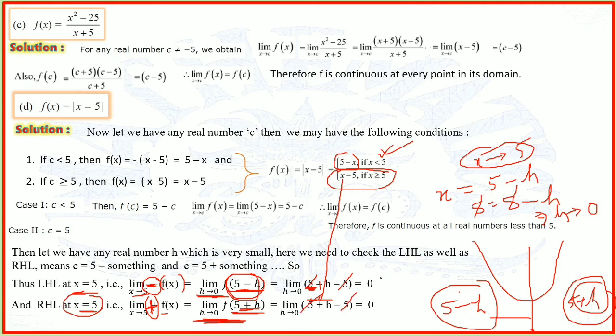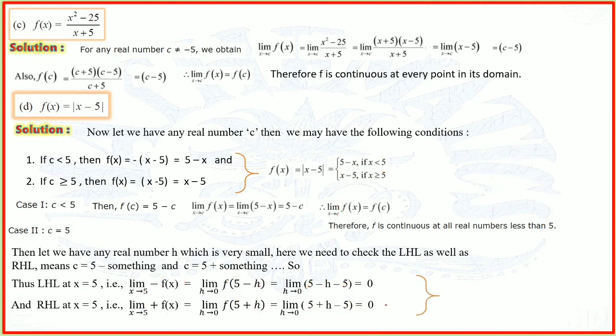Since the left hand limit is equal to the right hand limit, the function is continuous at x equal to 5. Limit x tends to 5 is also 5 minus 5, which is 0, so therefore the function is continuous at x equal to 5.